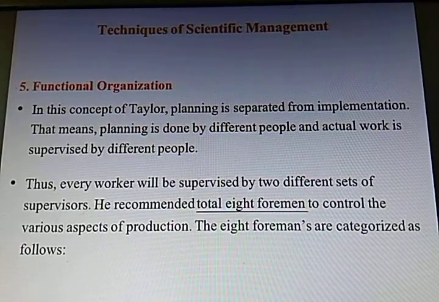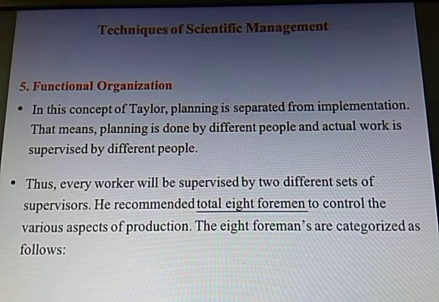This is the next technique of scientific management, the fifth one, that is functional organization. In this concept, Taylor separated planning from implementation. That means what? Planning, first of all, is writing in black and white what you are going to execute. You are making policy, you are coming to the decision. And then implementation. Implementation is the actual execution of those planned policies, whatever you have done. So that execution should be there. Implementation of those policies and rules should be there.